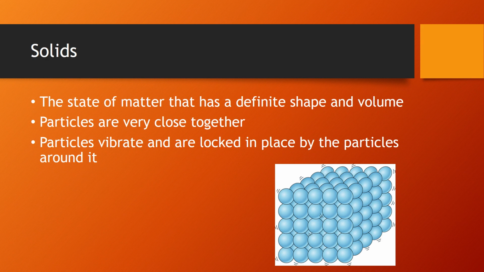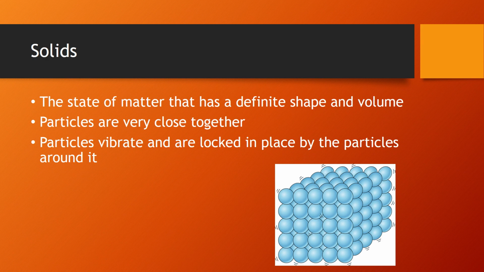So for a solid, this is a state of matter that has a definite shape and a definite volume. A book is a solid. Its shape does not change and its volume does not change unless you actually make an effort. You rip a book apart, obviously its shape's going to change. But when it's just sitting there, if it's moved from a table to my desk, it's not going to change. It's going to take up the same amount of space, keep the same shape.